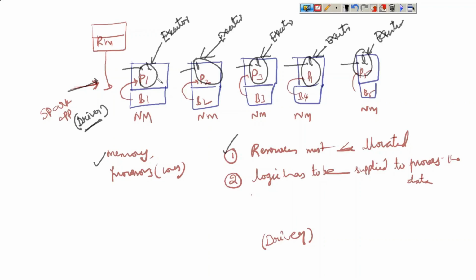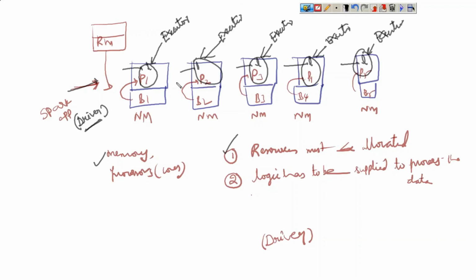Now once the partition and logic are available, the data can be processed. That data processing can be done by a program called the executor. Remember, what is an executor? Executor is a program which processes a partition, or which executes a partition. That's it, very simple. And what is a driver? Driver is a program which will supply the logic to all the nodes where we have the partitions. And executor is a program which will process one partition.